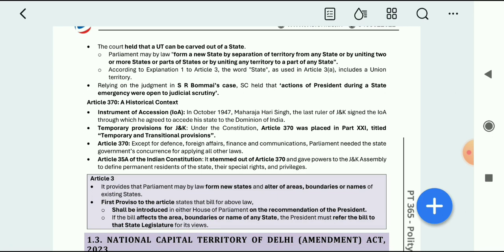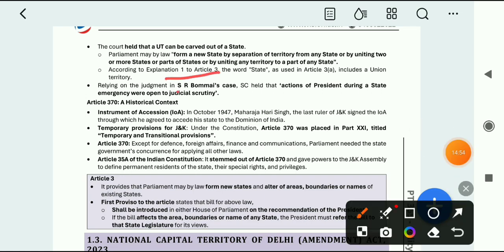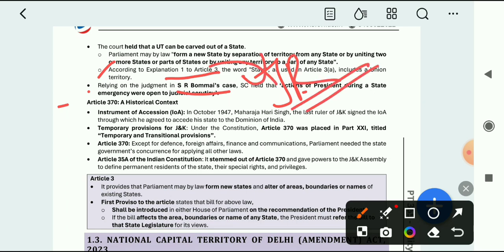So here also one important case it is referring, that is SR Bomai case. SR Bomai case was regarding it was held that action of president during a state emergency was open to judicial review. And you have to know that SR Bomai case was regarding judicial review. So president order can also be under judicial review. This is the main funda or main material of SR Bomai case.